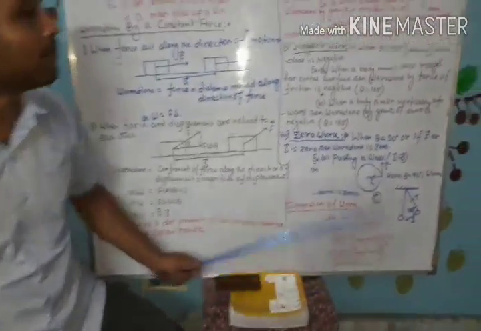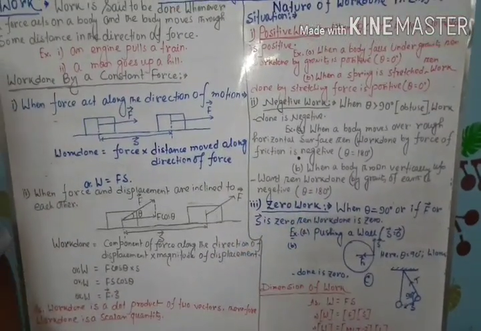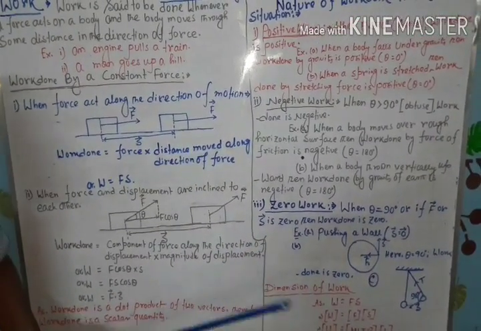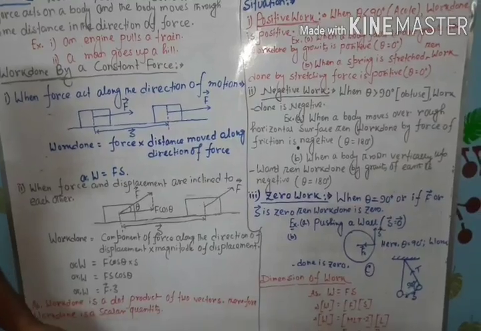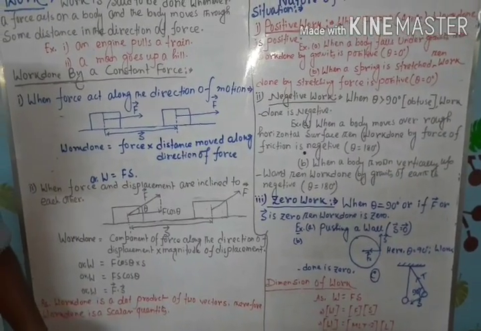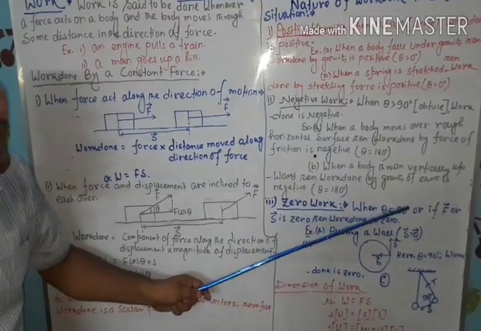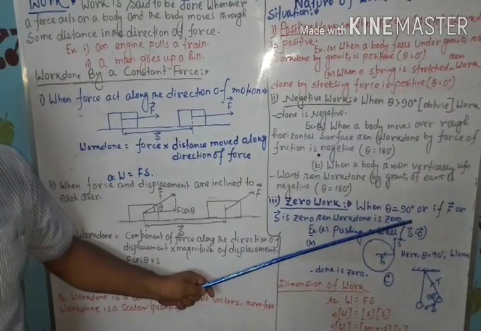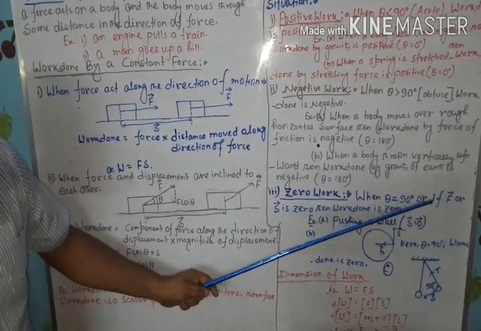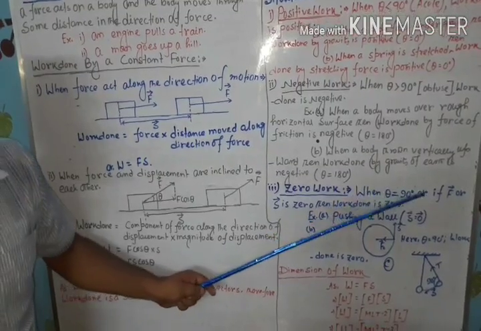And lastly, you have to know about zero work. Two different types of situations may arise for zero work. Number one, whenever theta equals exactly 90 degrees, because cos 90 is 0, the work done is also 0.